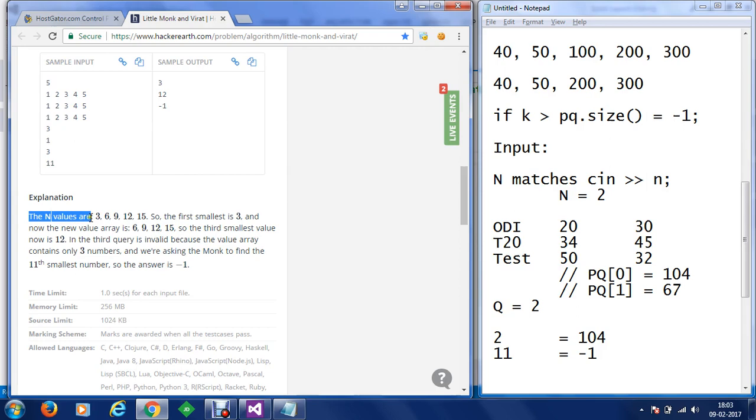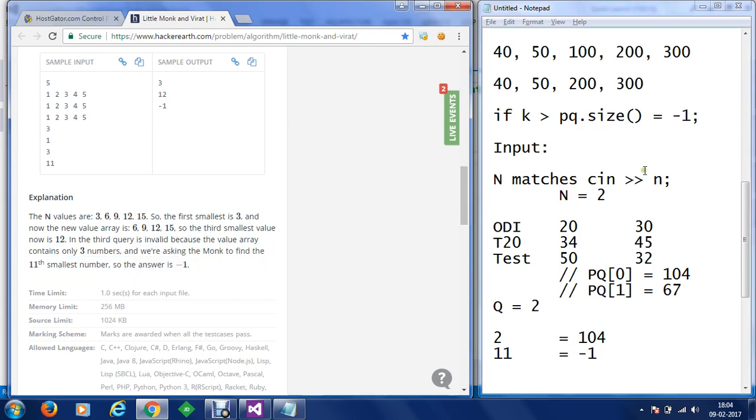The total of test plus ODI plus T20 for the first match is 3, for the second match is 6, for the third match is 9, for the fourth is 12 and for the fifth is 15. So the first smallest is 3, and now the new array is 6, 9, 12 and 15. So the third smallest value now is 12. The third query is invalid because the array contains only 3 numbers, and we are asking the monk to find the 11th smallest number, so the answer is -1.